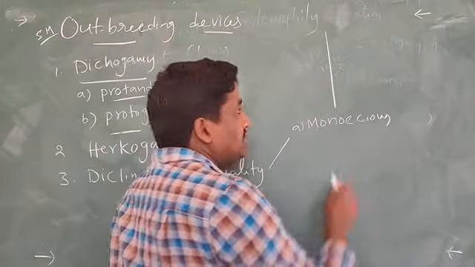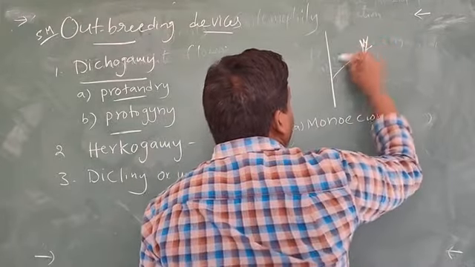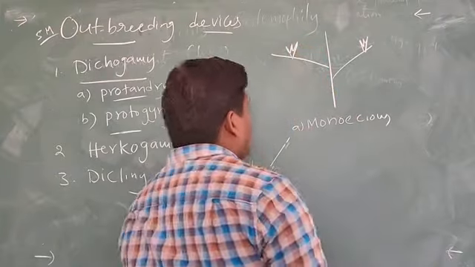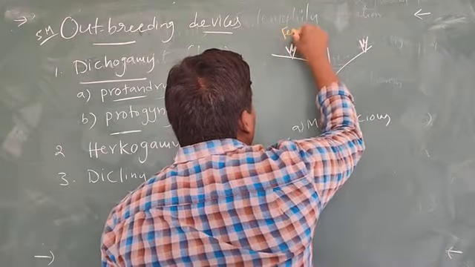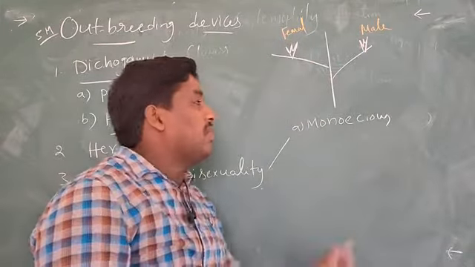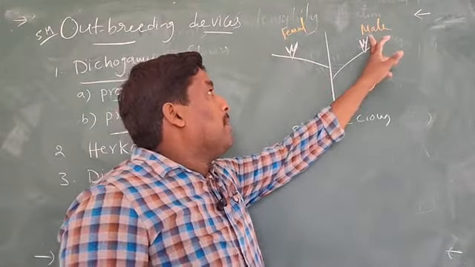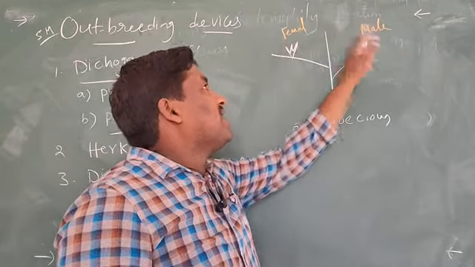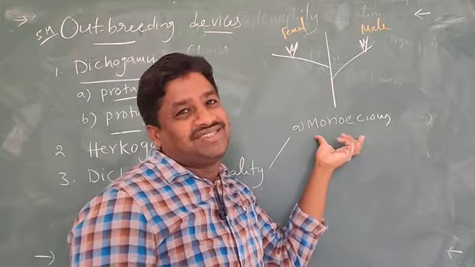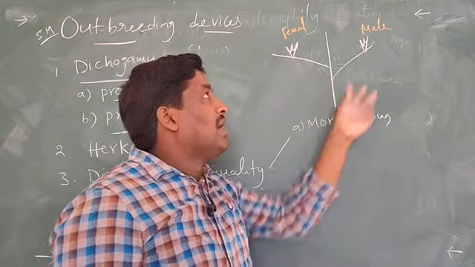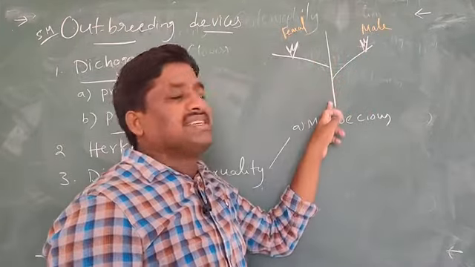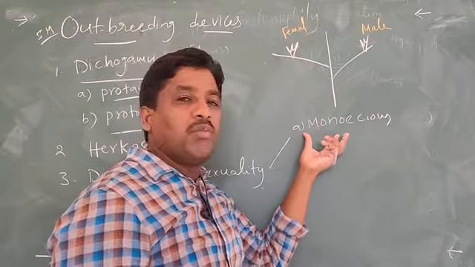In the plant, male and female flowers are present in the same plant. That's why we call it monoecious.